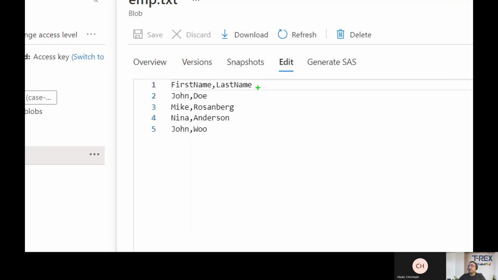And we have four. It is the same format, but we have four names here. As you see, we have John, Mike, Nina, and John. We have four people, and our purpose is to use an Azure Data Factory pipeline in a scheduled way, so that we can take this data that we see and copy it into a table within Azure SQL database. All right, so let's see how we can do that.